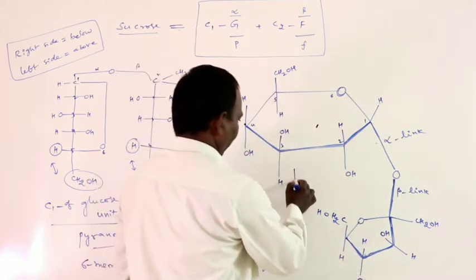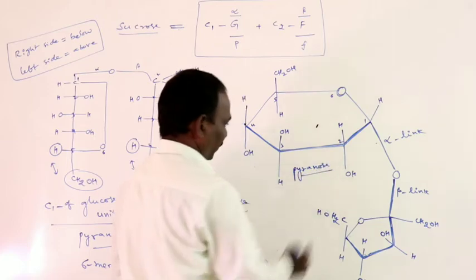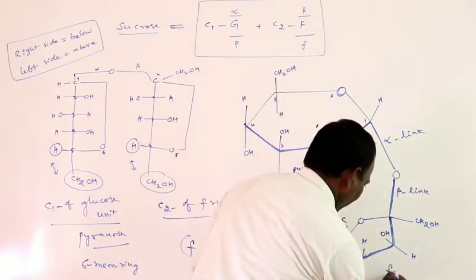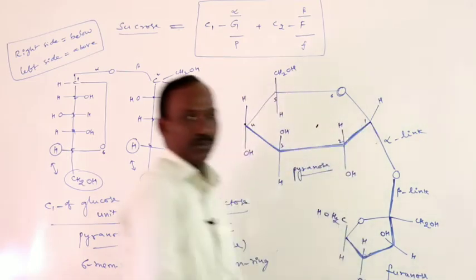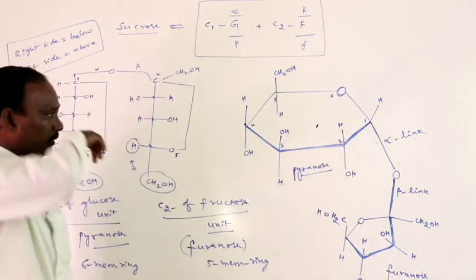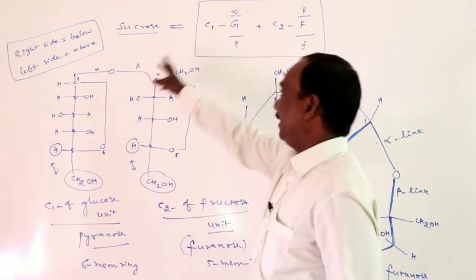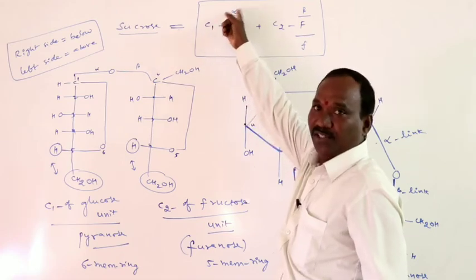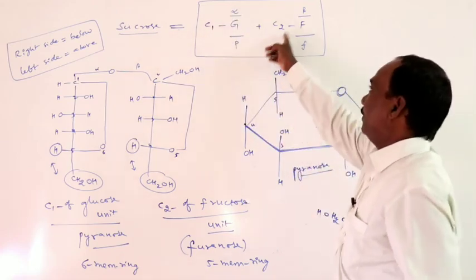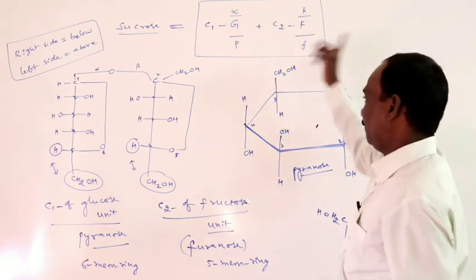Glucose exists in the pyranose form, and fructose exists in the furanose form in sucrose. This is the structure of sucrose: C1 of glucose, alpha linkage, pyranose form, to C2 of fructose, beta linkage, furanose form.